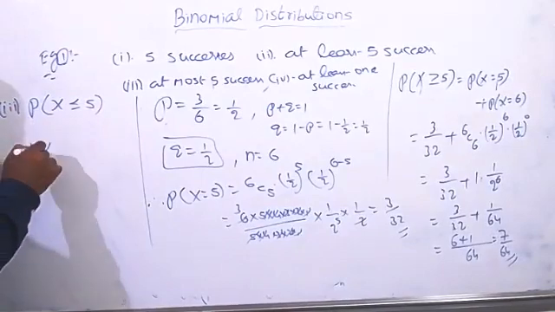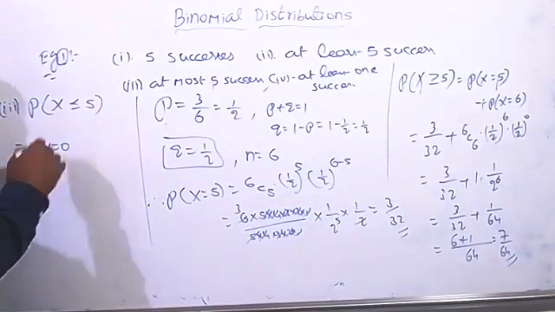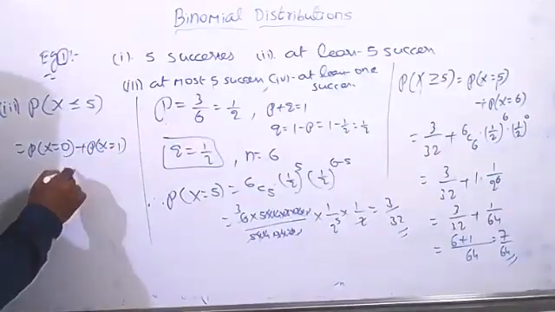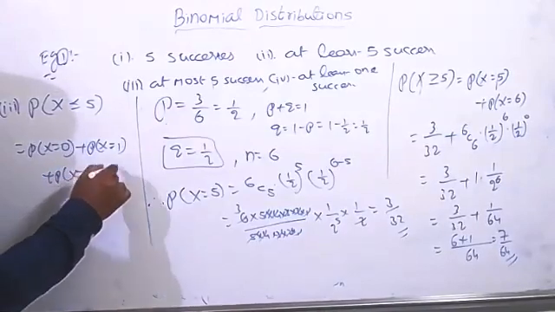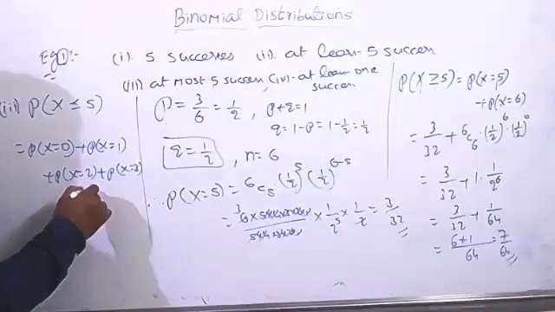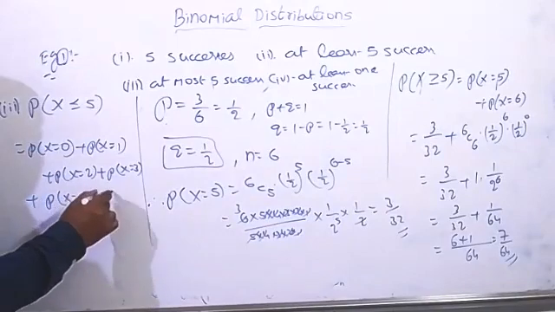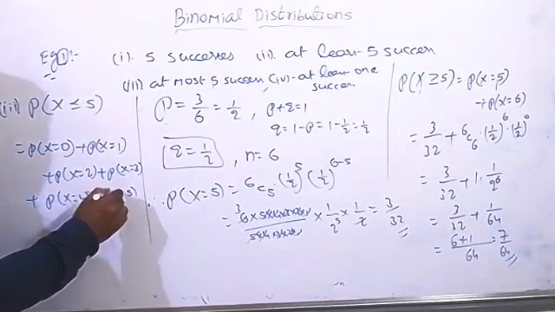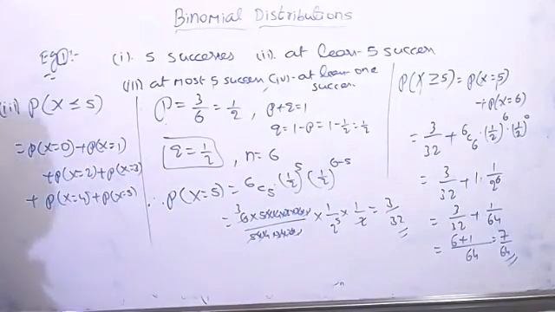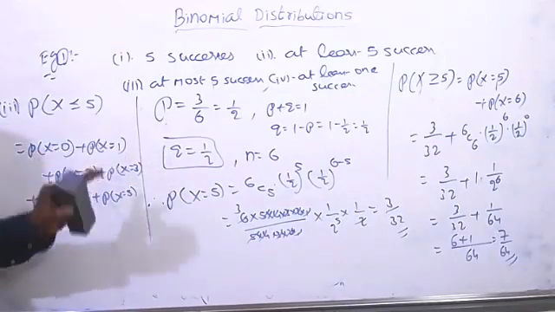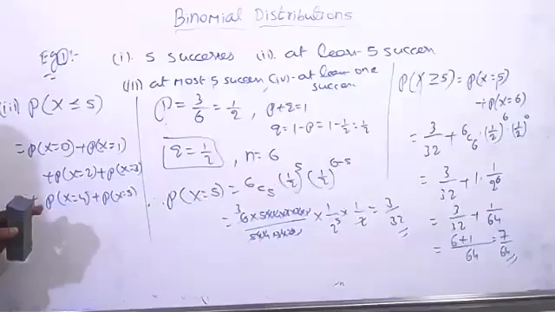Then what are the conditions here? Probability of X equal to 0, one thing, because no success is also a possibility. Plus probability of X equal to 1, plus probability of X equal to 2, plus probability of X equal to 3, plus probability of X equal to 4, plus probability of X equal to 5. These are all the conditions we need to find and add. Probability of X equal to 0 means no success, where the value of r equals 0. But n equal to 6, P equal to 1 by 2 and Q also 1 by 2. Everything will be the same, no changes at all.